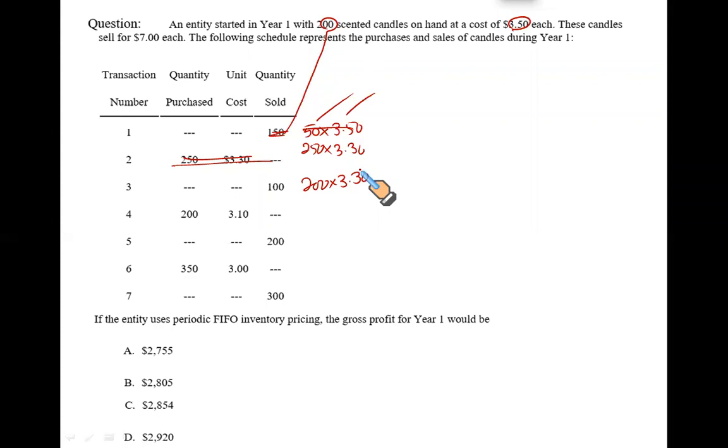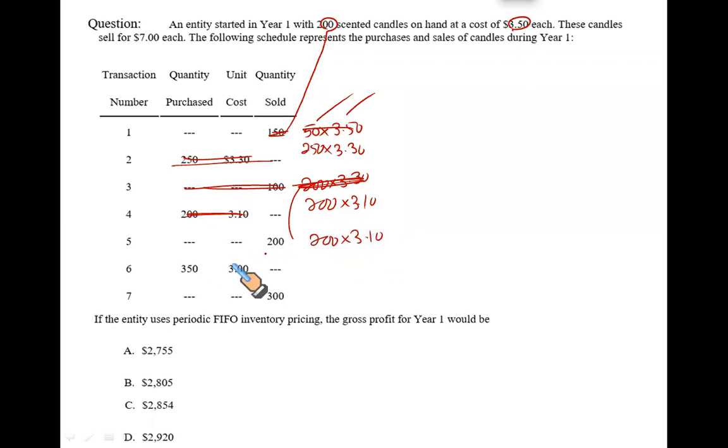This is time consuming. And historically, your examiner has been nice enough not to test you on this area, but it's my responsibility to teach you this method as well. So this transaction is over. Now, when I purchase these 200 units at 3.10, I have two types of stock. One, these 200 units at the rate of 3.3 and another 200 units at the rate of 3.10. Now, when I sell these 200 units, since I'm using FIFO, the oldest items are gone, which means the closing stock will entirely be these 200 units at the rate of 3.10.